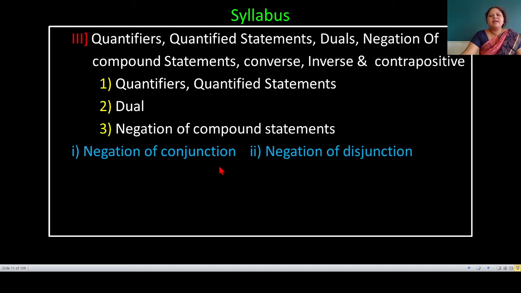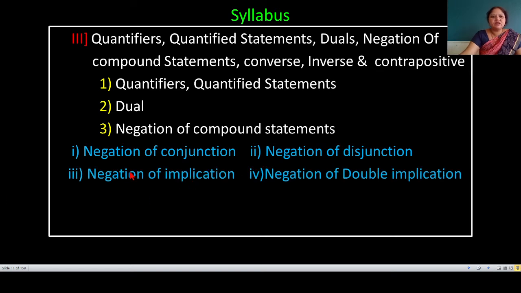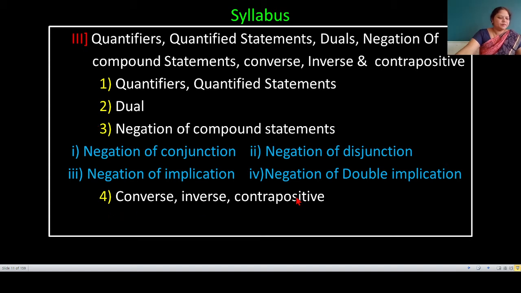First is negation of conjunction. Second, negation of disjunction. Third, negation of implication. Fourth, negation of double implication. And fourth subpoint is converse, inverse, contrapositive. And fourth exercise is related to above points. Third exercise.